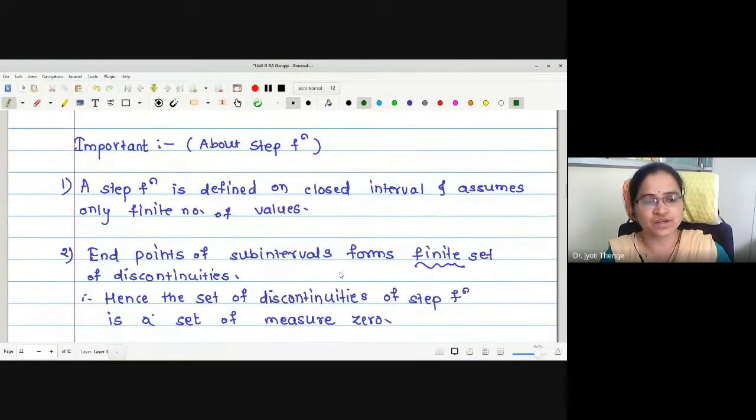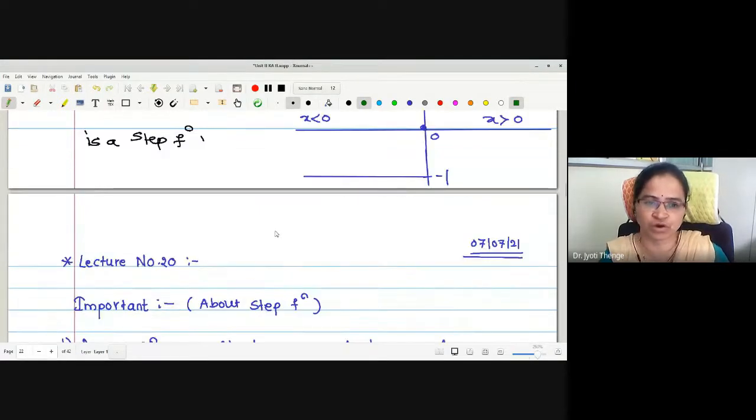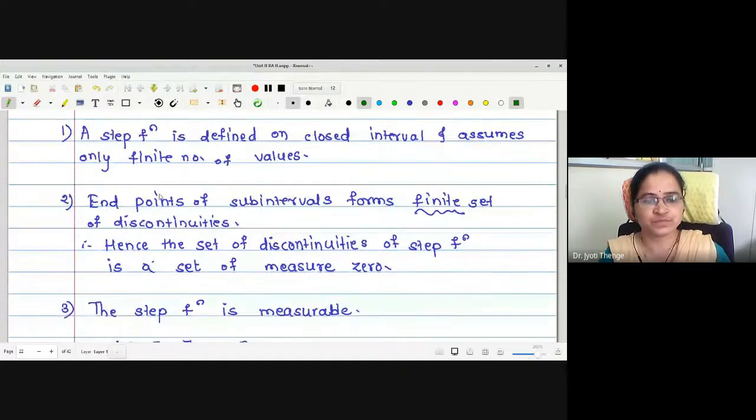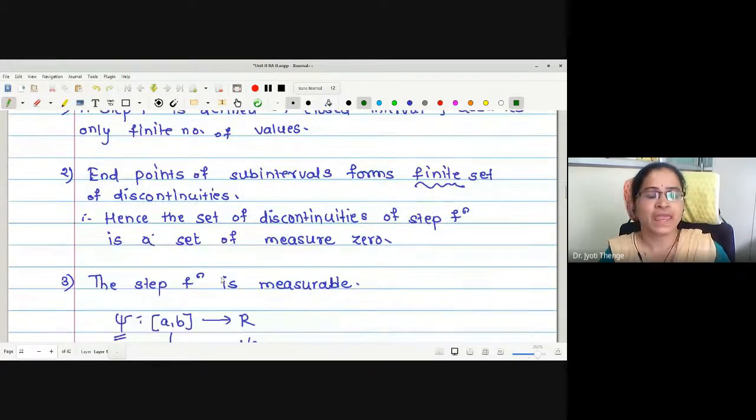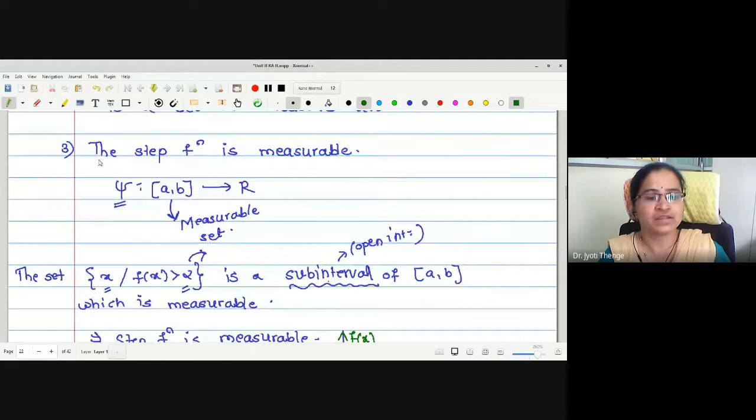In the last lecture, we have seen some important statements regarding the step function. The definition of step function we have seen already. The first statement regarding step function is: a step function is defined on a closed interval and assumes only a finite number of values. Endpoints of the subintervals form a finite set of discontinuities. That is, the set of discontinuities is a finite set. Hence, it is a set of measure 0, and thus we can say that the step function is measurable.